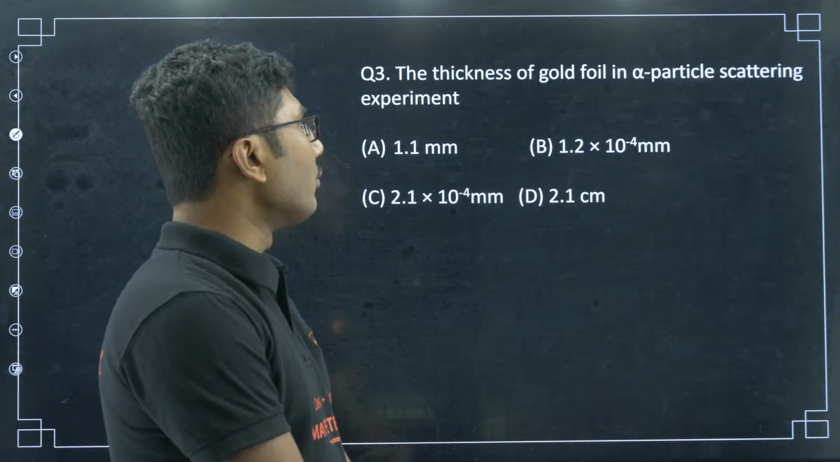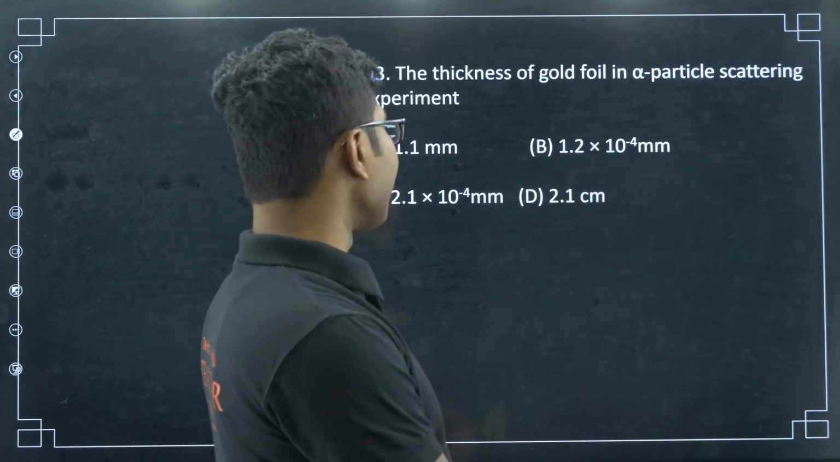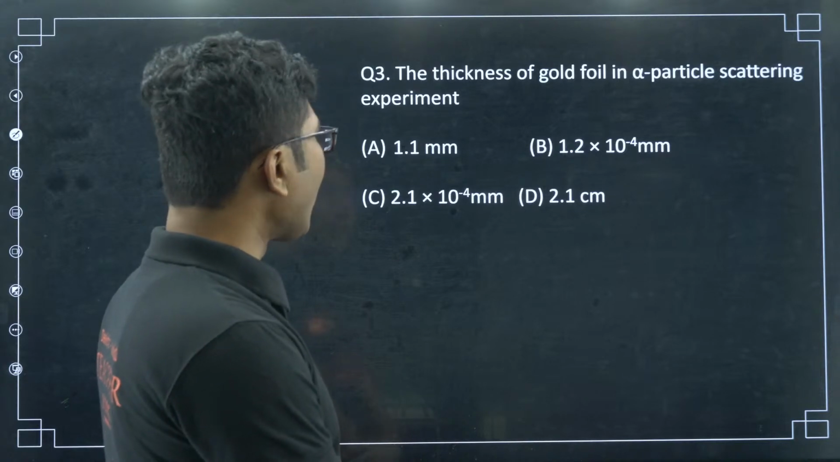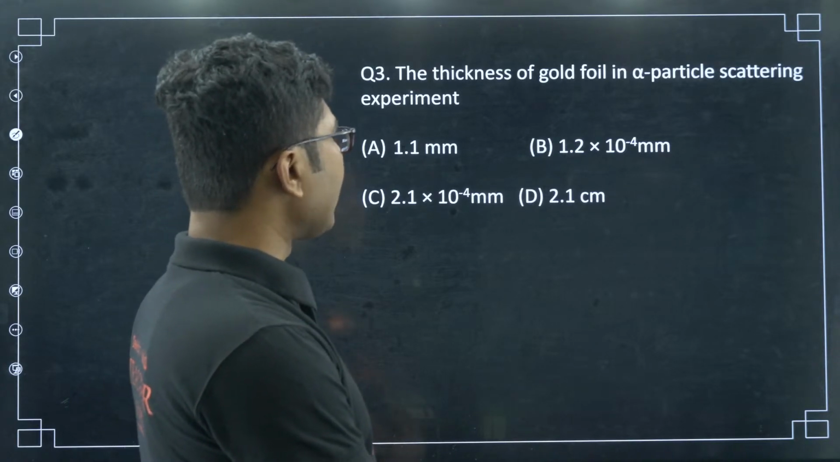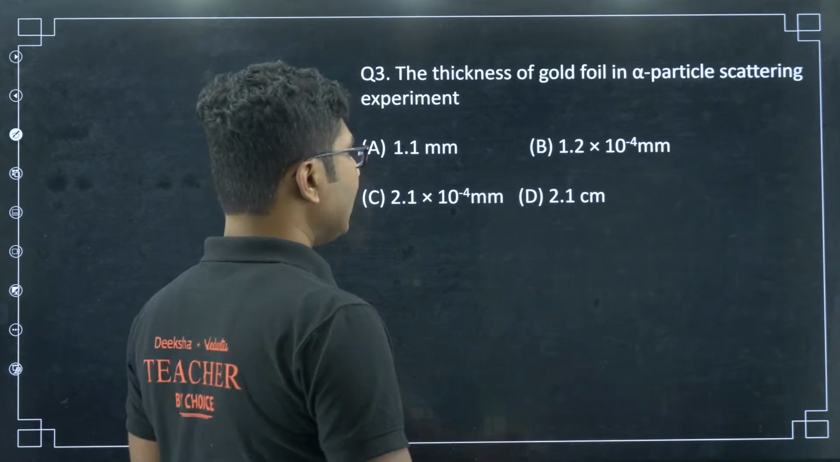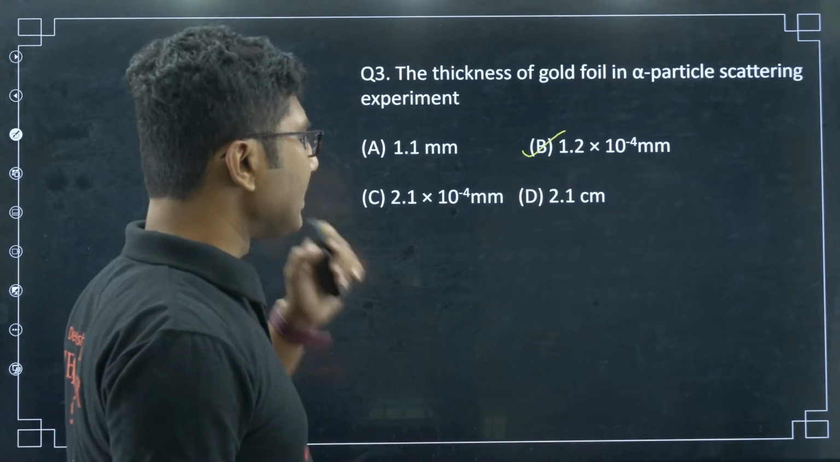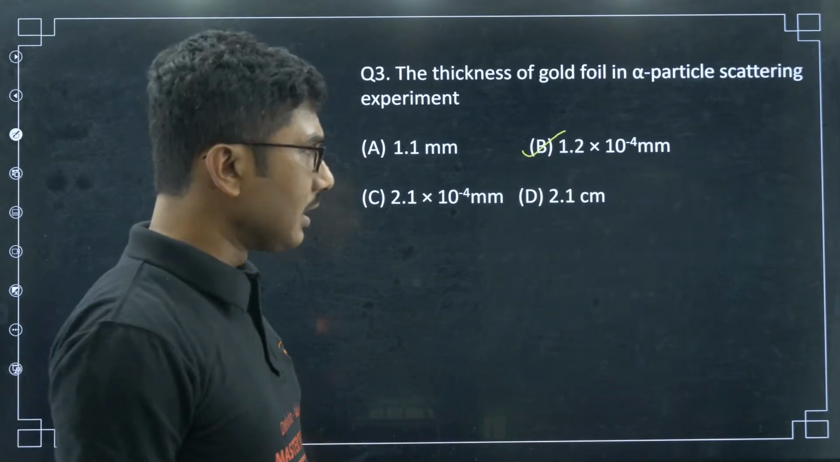The thickness of gold foil in alpha particle scattering experiment. So what is the thickness of the gold foil? 1.2 into 10 to the power of minus 4 millimeter. This is the answer for this question. Okay, not 1.1 millimeter, it's very thin, very thin is the answer.